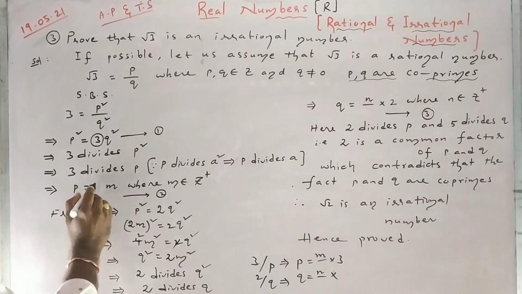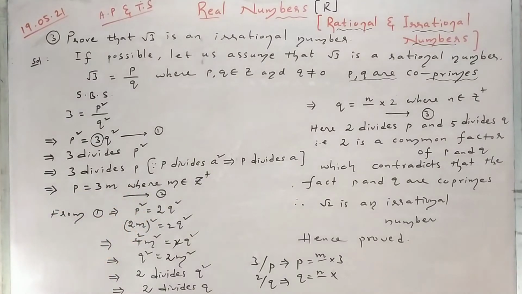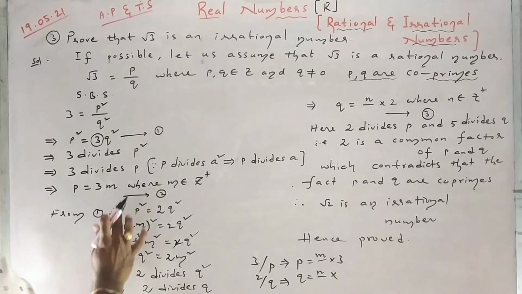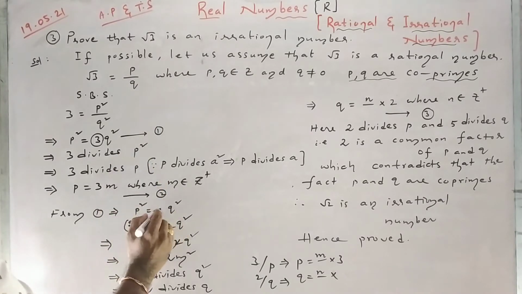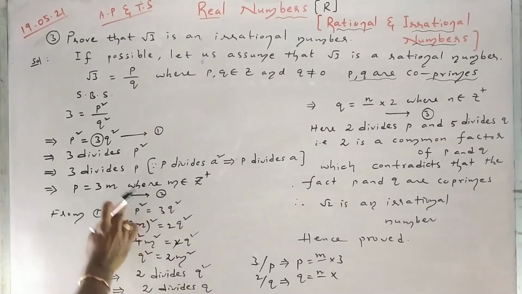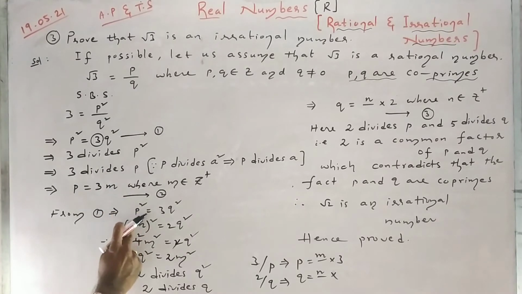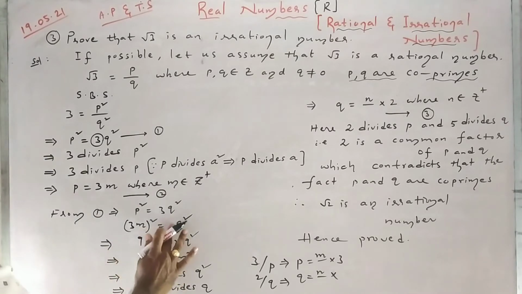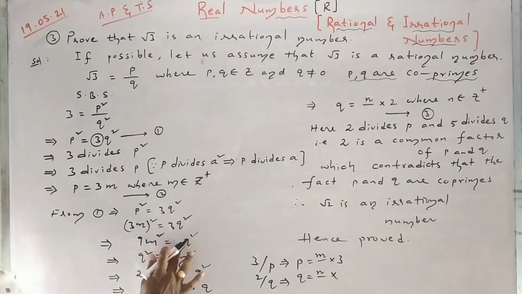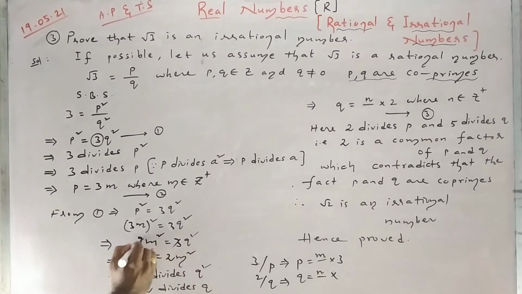So p equals 3m, where m belongs to Z plus. From equation 1, p square equals 3q square. In the place of p I am writing 3m. 3m whole square means we get 9m square equals 3q square. 3 ones are 3, 3 threes are 9, so q square equals 3m square.